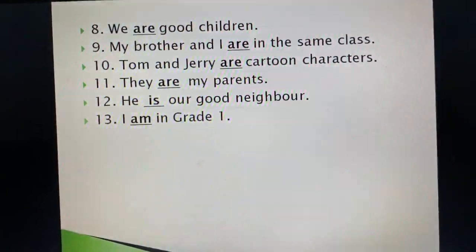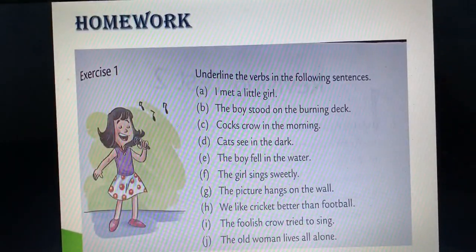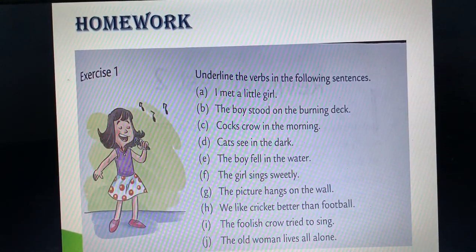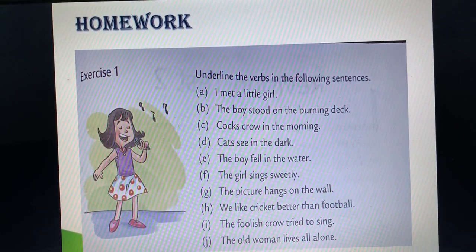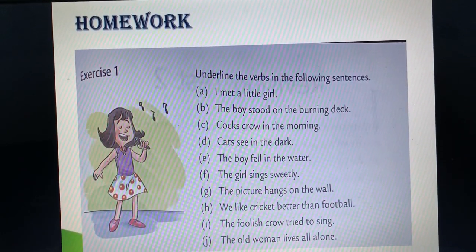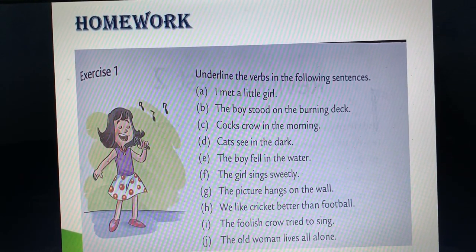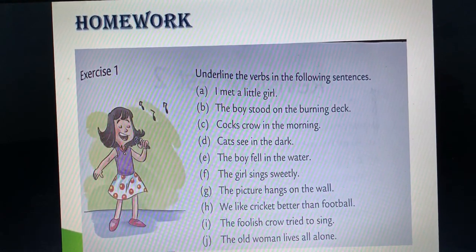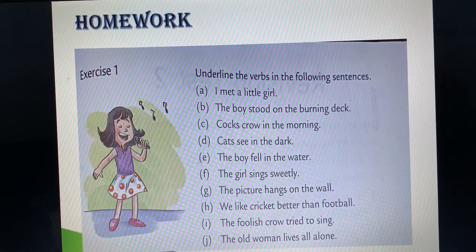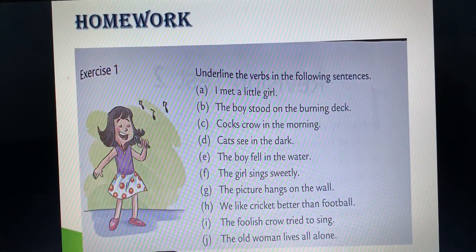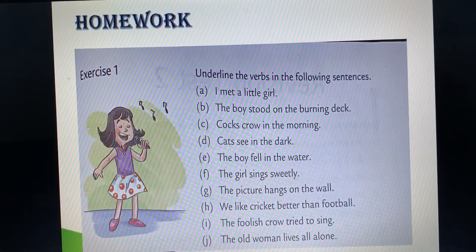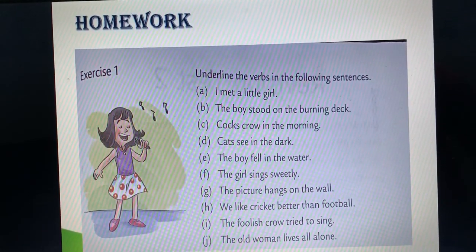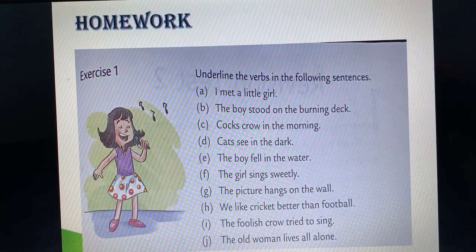I hope you have understood the use of these helping verbs. आपको समझ आ गया होगा इनका use. Now we have done the use of is, am, are, was, were, has, have, had. So these two exercises which are given in your book. Let me tell you the page number also. It is of chapter number 16. You have to do both the exercises yourself. Then you will be able to understand what you have learned. Okay. It is given on page number 67. This is exercise number 1.